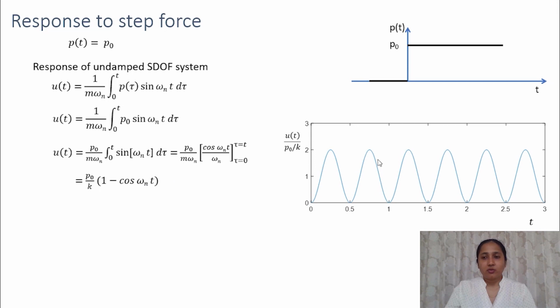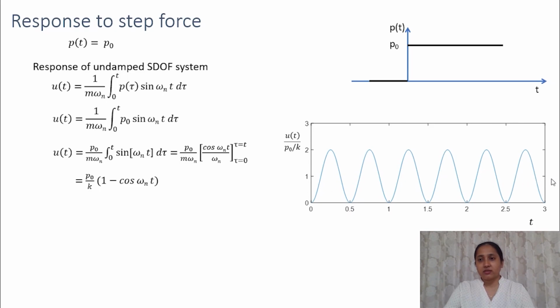If we plot this expression, the response is like this. This is the response divided by p naught by k. We have seen that p naught by k is the static response. If this was a static force p naught, then the response would have been p naught by k. In this normalized response curve, we can see that the single degree of freedom system is oscillating about the normalized response equal to 1.